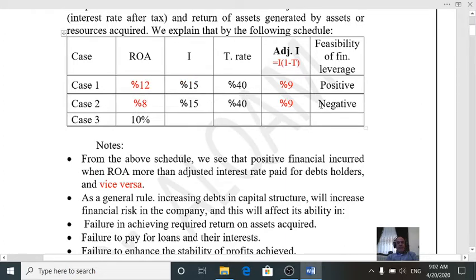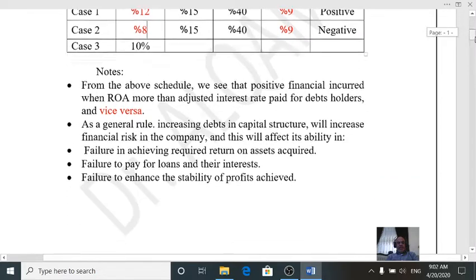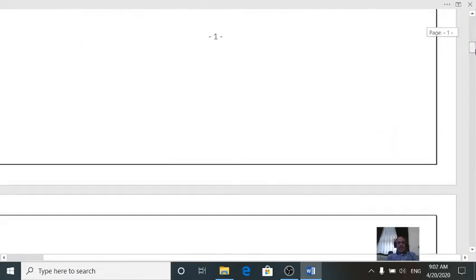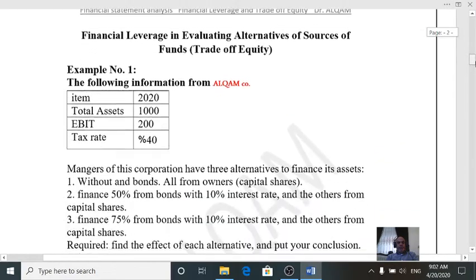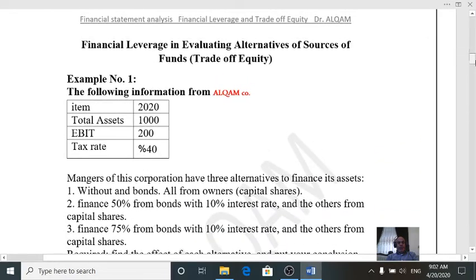So it is a negative financial leverage. Now I want to go fast to financial leverage in evaluating alternative sources of funds, trade on equity.